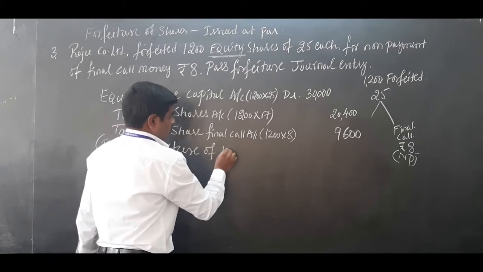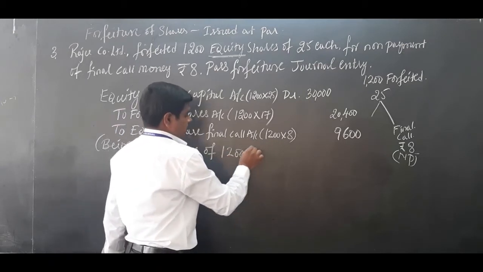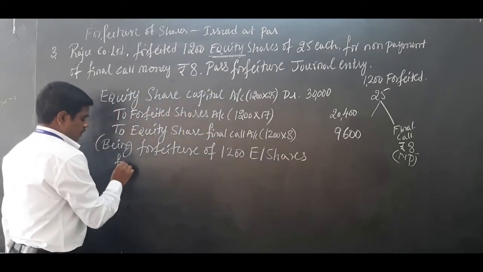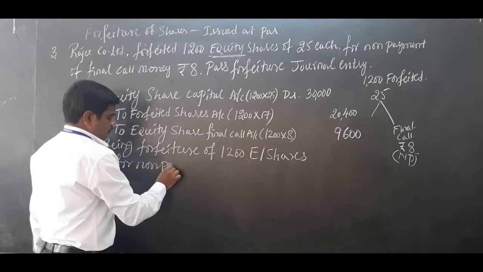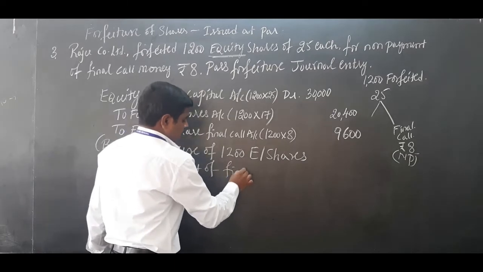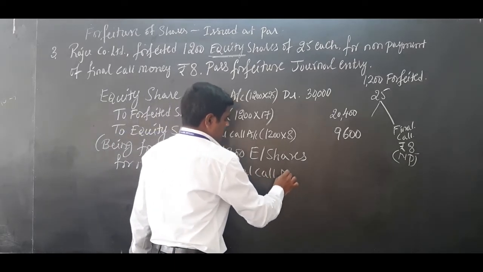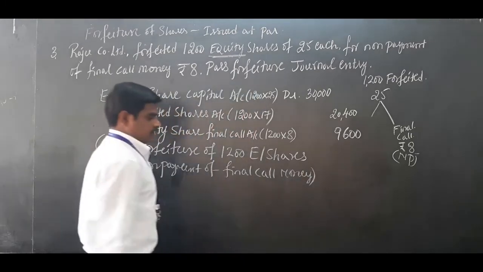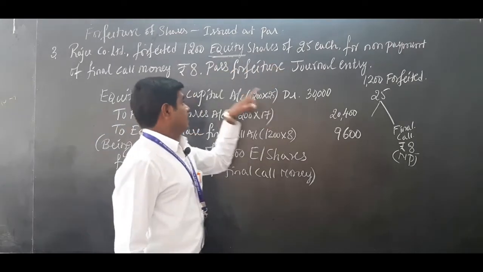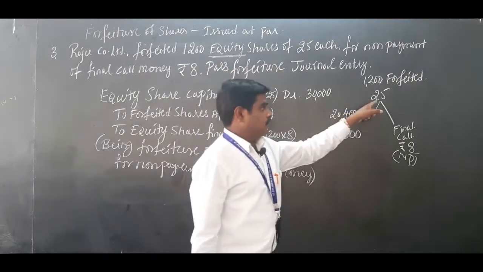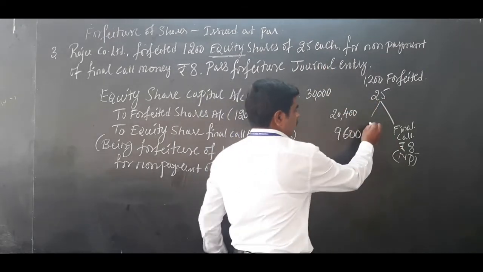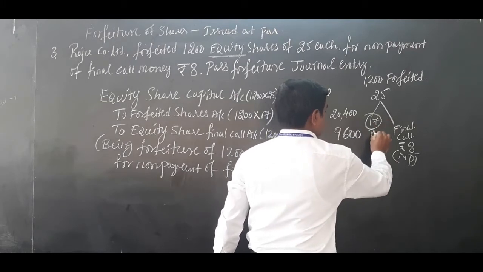Of course, the narration being: forfeiture of 1200 equity shares for non-payment of final call money. So this is the narration for this one. I repeat, 1200 shares are cancelled. Why? Because of non-payment of 8 rupees. Out of 25 rupees face value, 8 is not paid. So the remaining 17 rupees is paid.